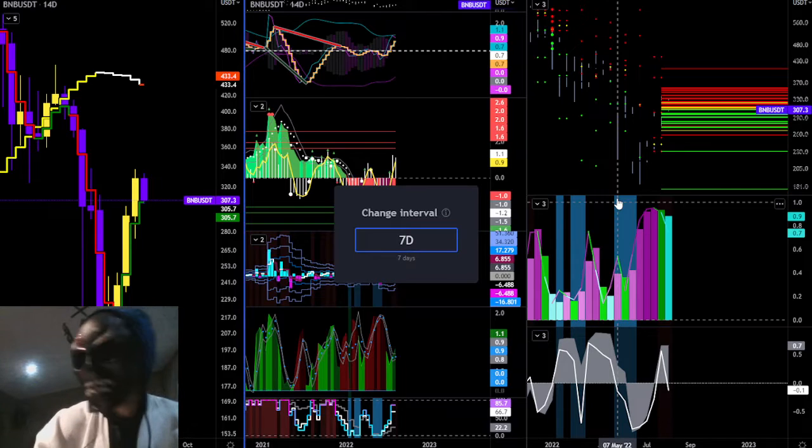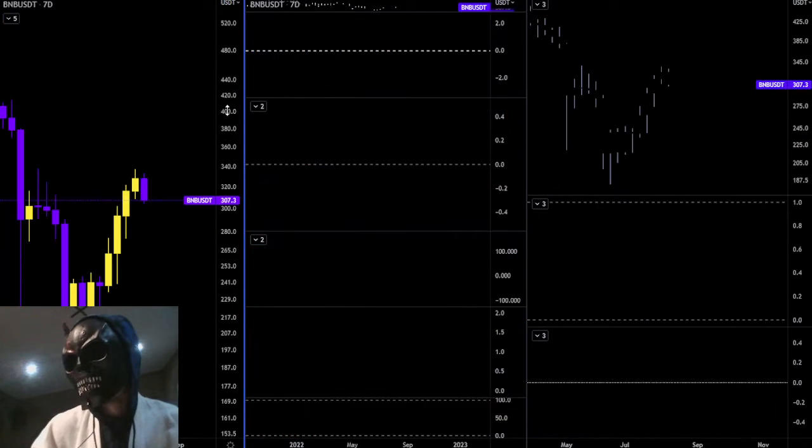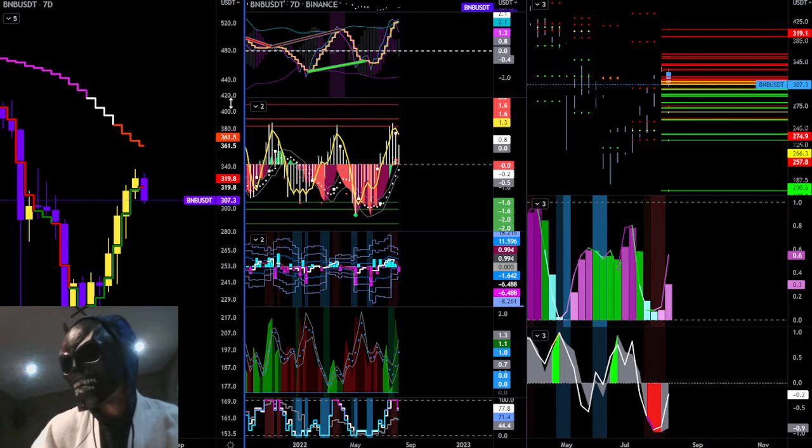I do not trade this coin. Just learn how to trade on Binance, and you don't have to buy their coin.